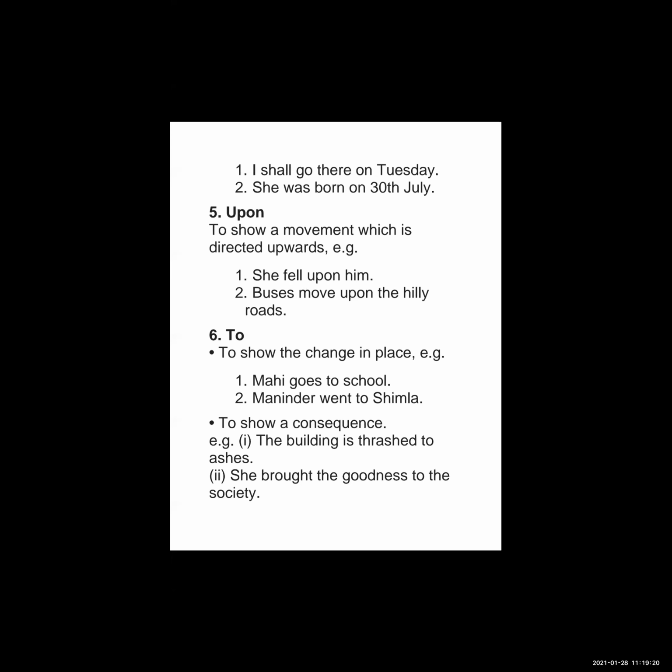Now the next one is upon. Upon is the preposition which shows a movement that is directed upward. It is used when the movement of keeping on it is in progress. Upon the table. She fell upon him. Buses move upon the hilly roads. This is the use of upon. Now to. To refers to the destination. To refers to the ending point of the action also.